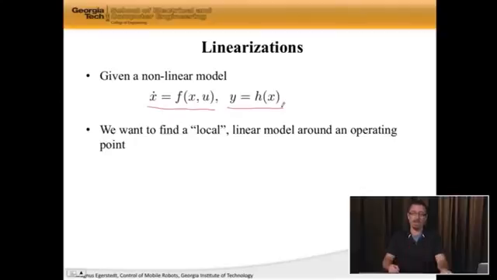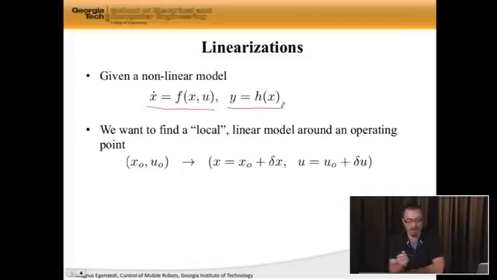And then what we're going to have to do is define a new variable. So let's say that this is my operating point. This, in the pendulum case, would be the angle is 0 and I have no control input. Well, then my actual state is going to be the operating point plus some small deviation from the state. Similarly, my control input is going to be the nominal operating input point plus a small deviation.